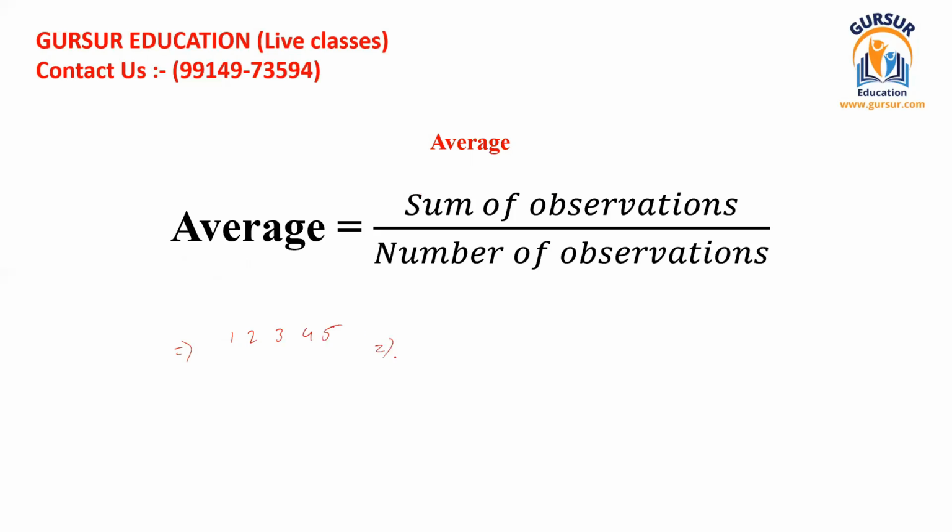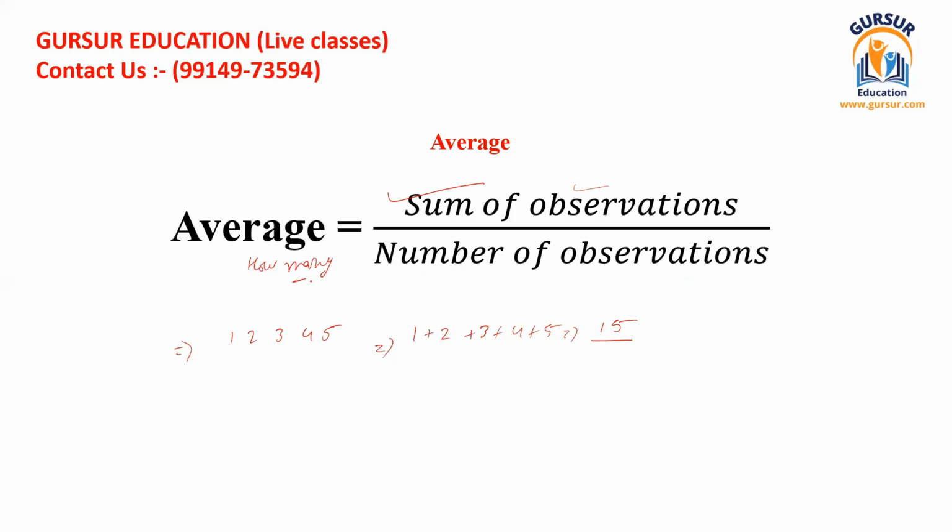Five numbers have been given and you have been asked to find the average of these. So what's the average? This is the sum of all the observations. That means you have to add all the observations, 1 plus 2 plus 3 plus 4 plus 5, and that comes to 15. And you have to divide the sum of observations by the number of observations. That stands for how many observations are there.